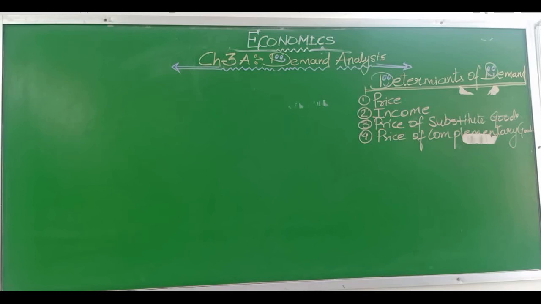Prices of substitute goods. If a substitute good is available at a lower price, then people will demand the cheaper substitute good rather than the costly goods. For example, if the price of sugar rises, then the demand for jaggery will rise.